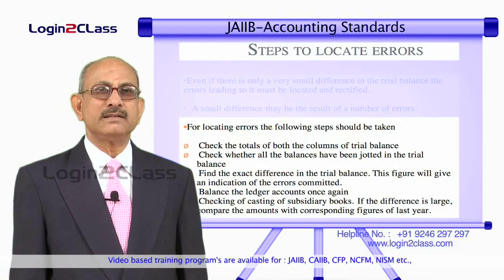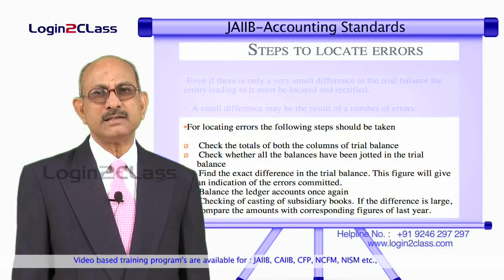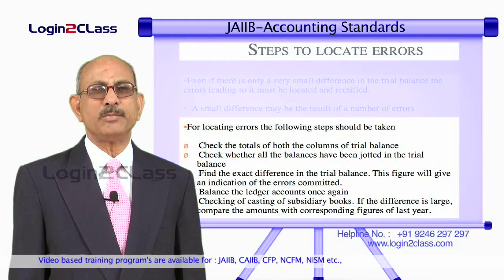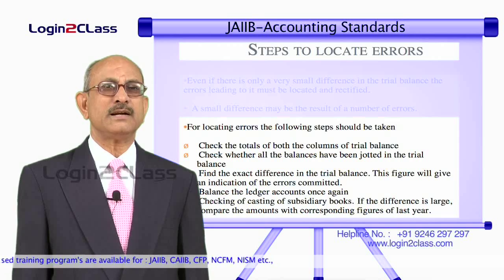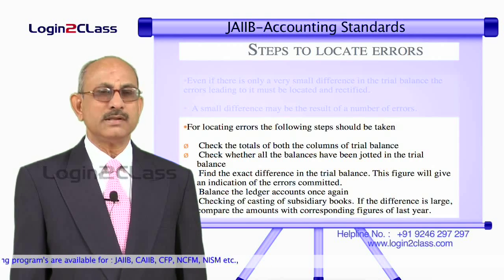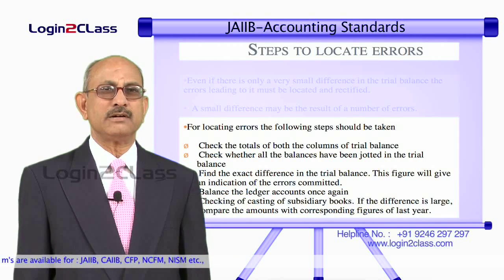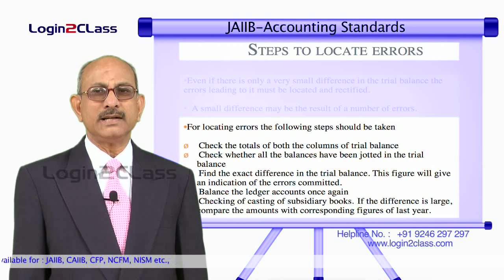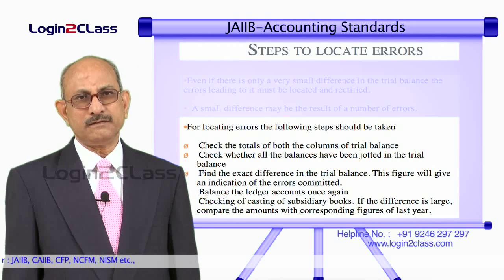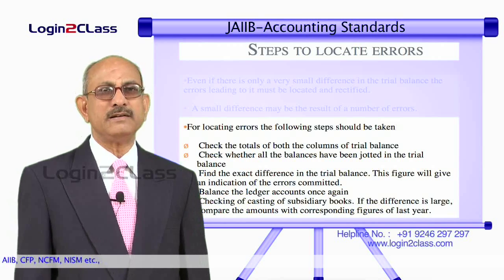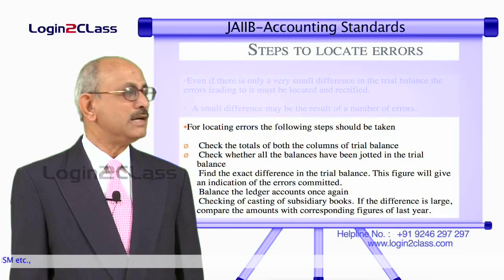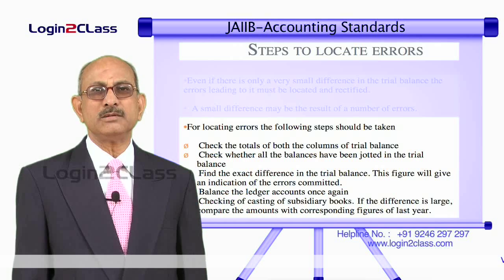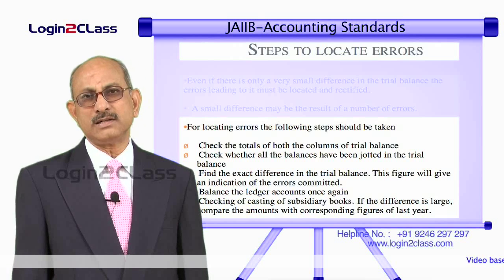Then if the amounts are very, very large, then it makes sense to compare it with the previous year's figures. If previous year's figures are compared, then you know that the mistake would have been in a particular account. For example, if you find that the salaries of last year, the total is, let us say, 5 lakhs, and this year it comes to 40 lakhs. That means there is obviously a mistake in the salary account. So something must have been posted wrongly or taken wrongly.